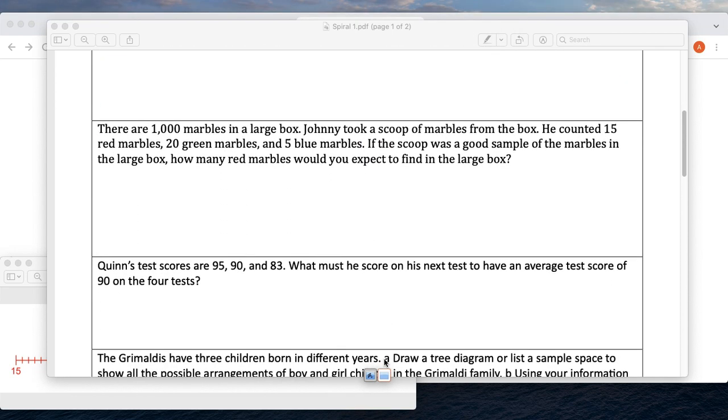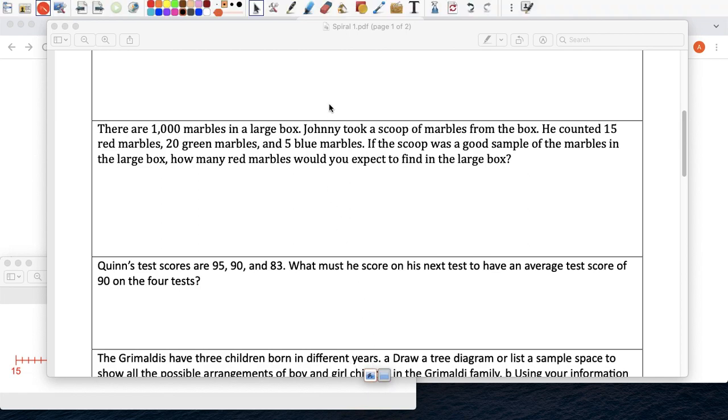1,000 marbles in the box. Johnny scooped, counted 15 red. So he put his hand in and took out 15 red marbles, 20 green, and 5 blue. So he took 40 in total with one scoop. If the scoop was a good sample of the marbles in the large box, how many red marbles would you expect to find in the large box?